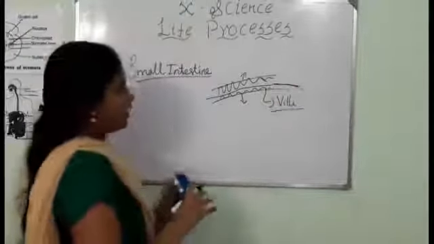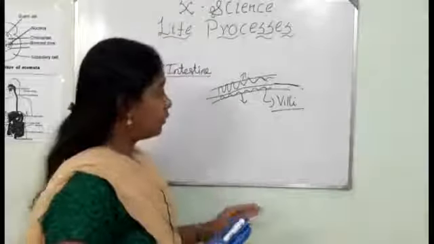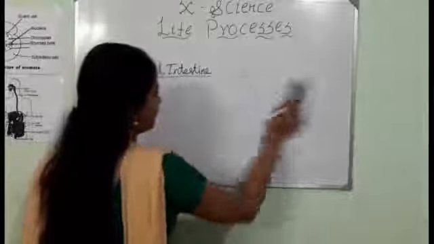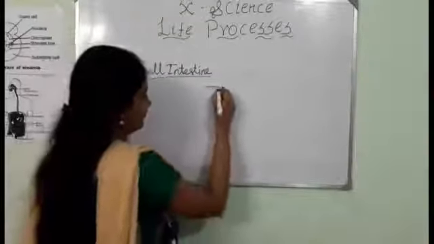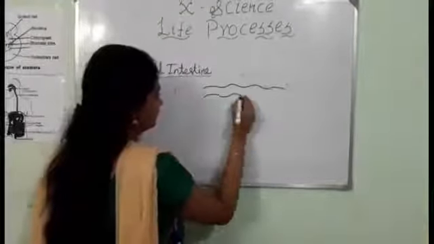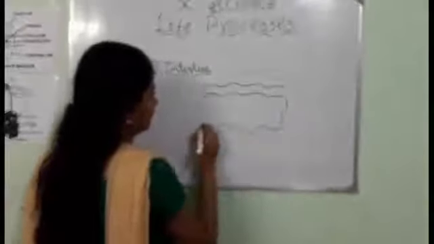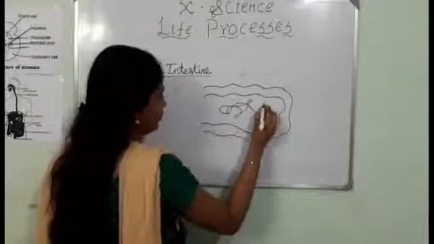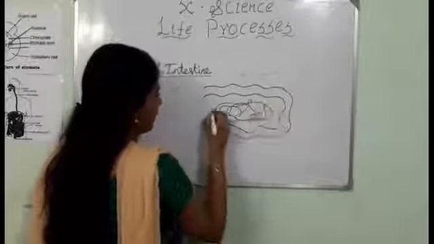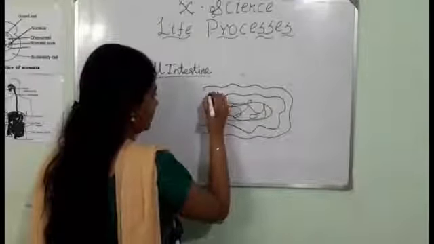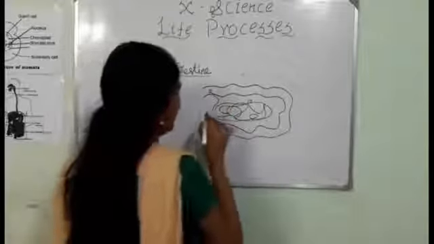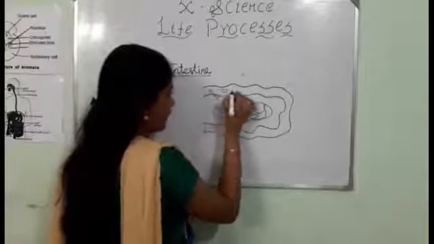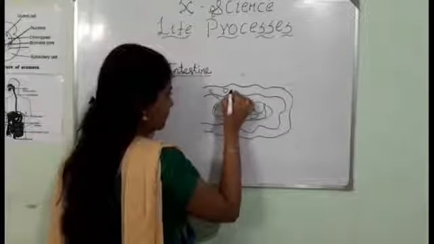Now after the small intestine, the food reaches the large intestine. Now this is the small intestine. After this, the food enters the large intestine, and here the food breaks down into solid and water molecules.